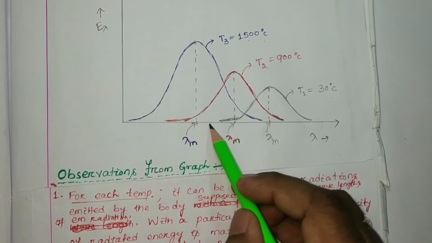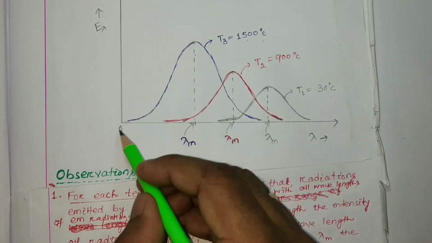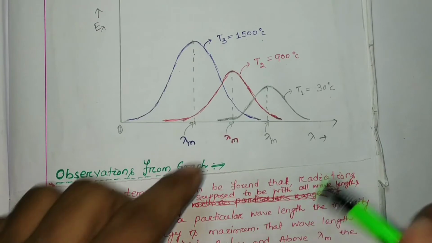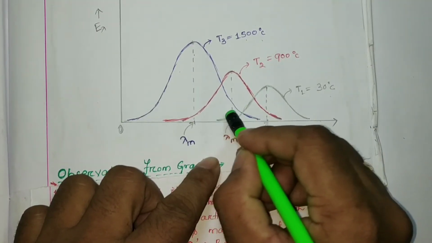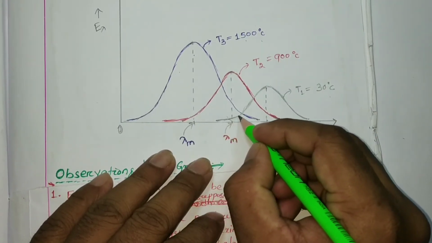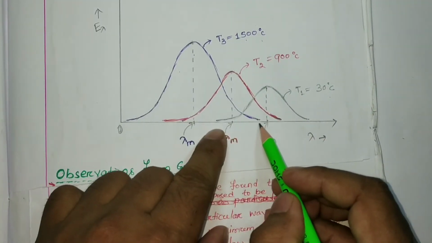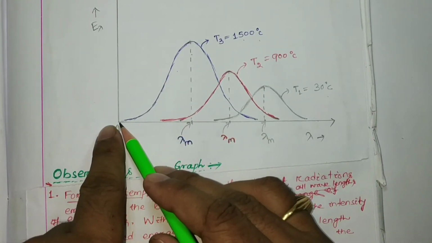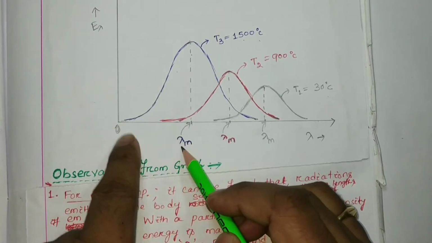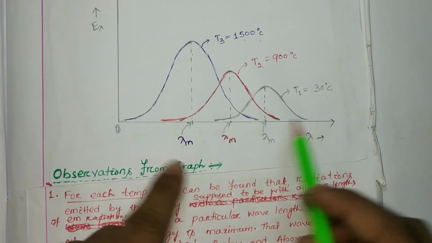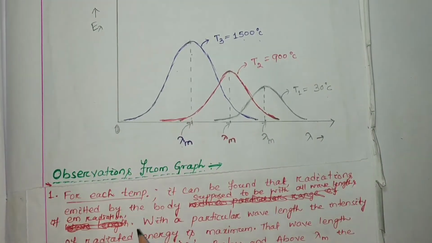At lower wavelength, suppose the wavelength tends to 0, the energy also tends to 0. The graph should show asymptotic behavior; it should not touch the x-axis. So if we decrease the wavelength toward 0, the energy tends to 0. That means the body radiates energy with all wavelengths from 0 to infinity.